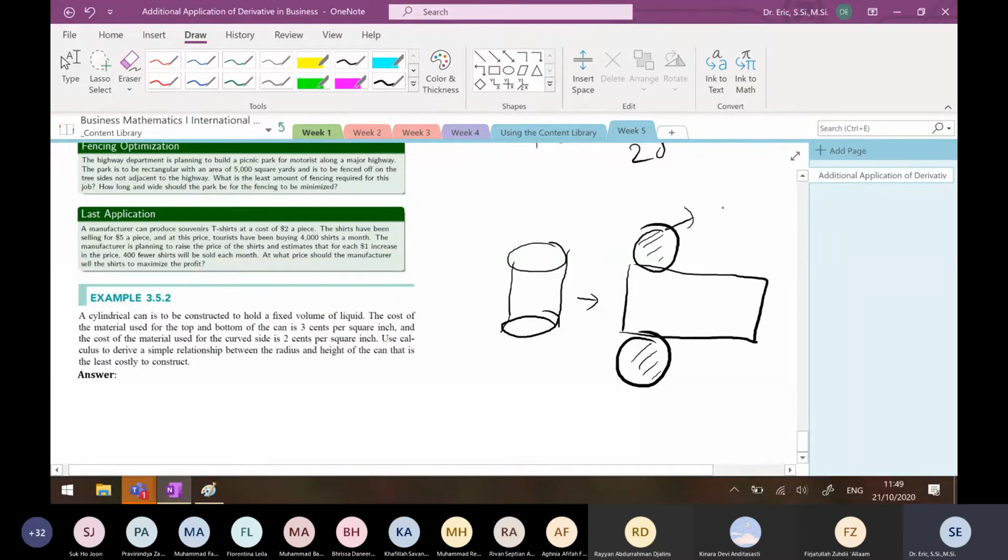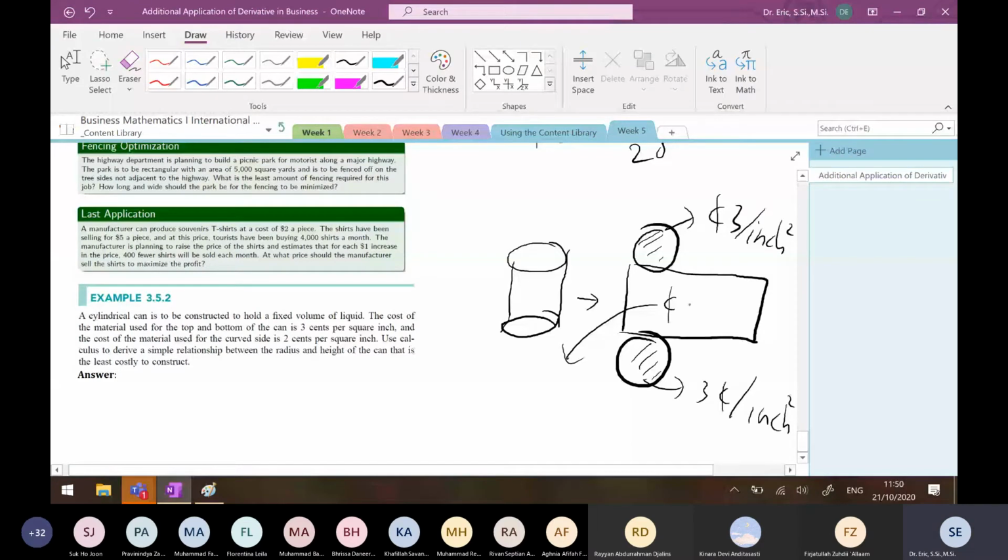The top is 3 cents and the bottom is 3 cents per square inch. And the cost of material used for the curved side is 2 cents per square inch.